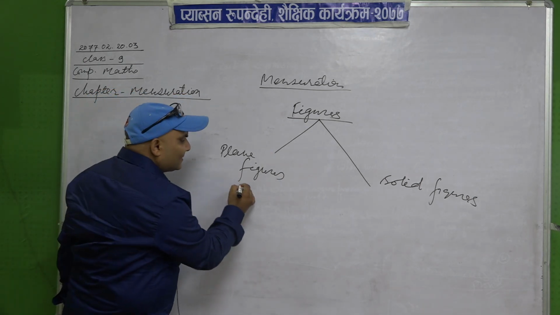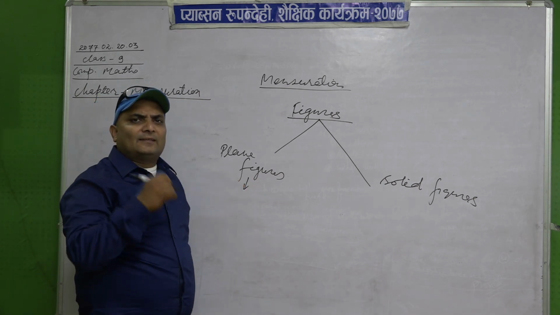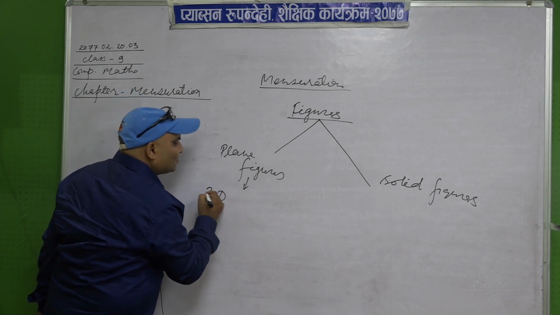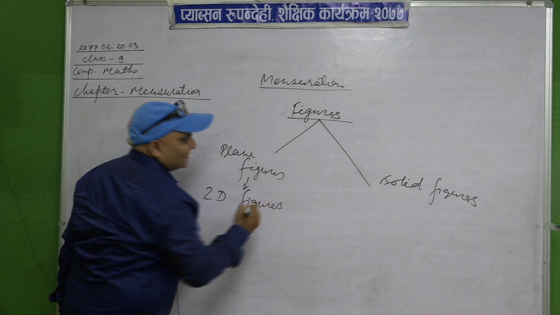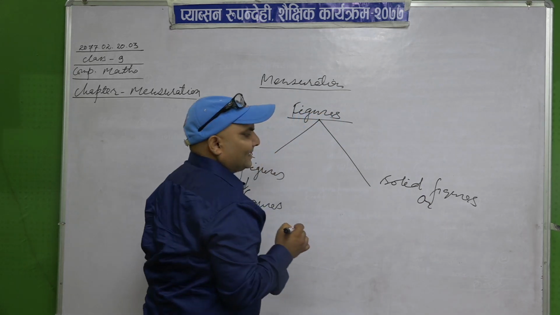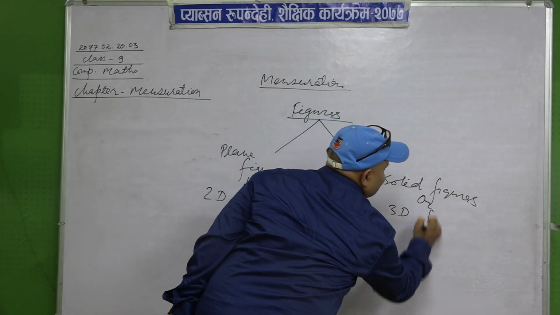What is a plane figure? A figure which has only length and breadth is called a plane figure, and it is also called a two-dimensional figure, 2D figure. Similarly, a solid figure has three dimensions: length, breadth and height or depth. That's why it is called a 3D figure.